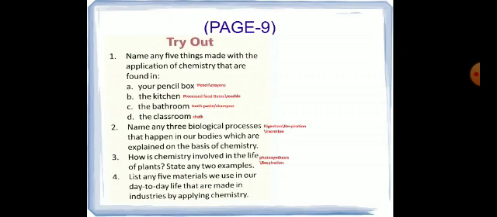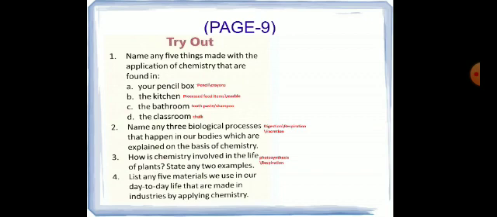Question number 1 is, name any 5 things made with the application of chemistry that are found in. So there is D part given. As you know, chemistry is everywhere, and we are using lots of things that we get from chemistry only.